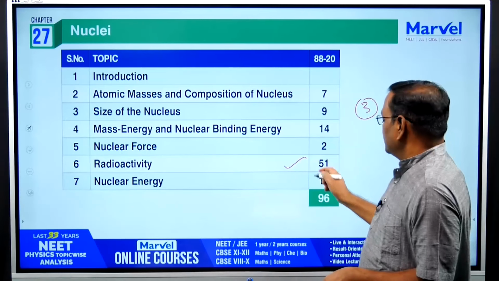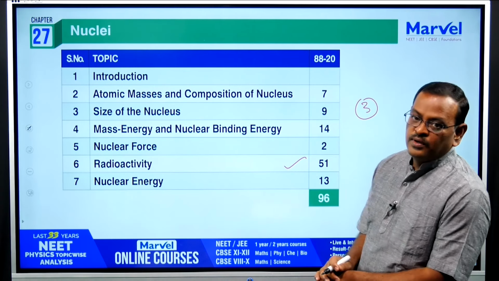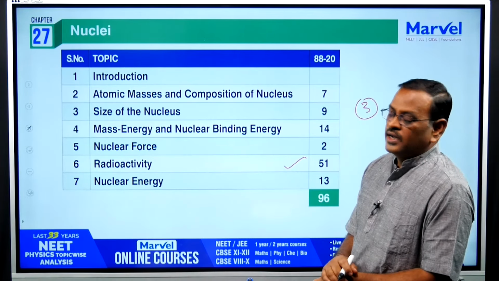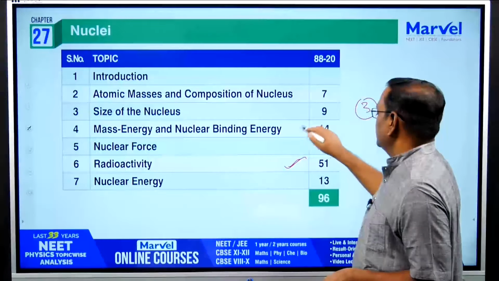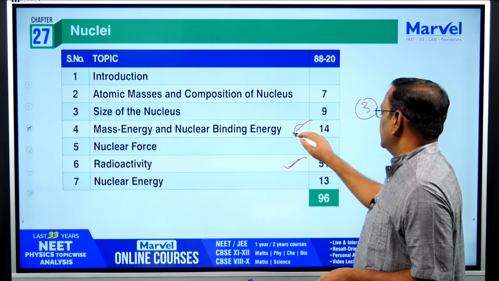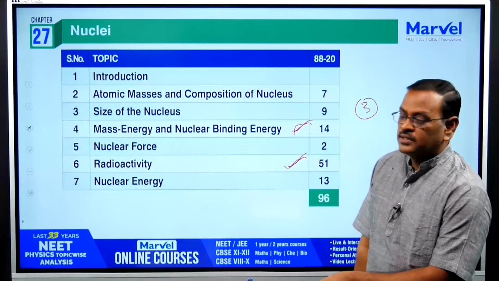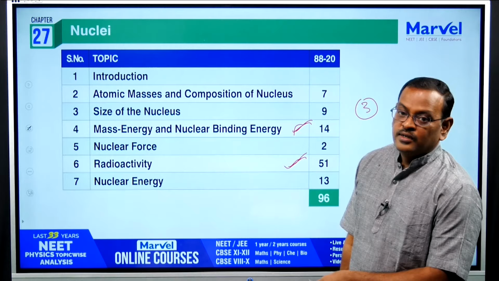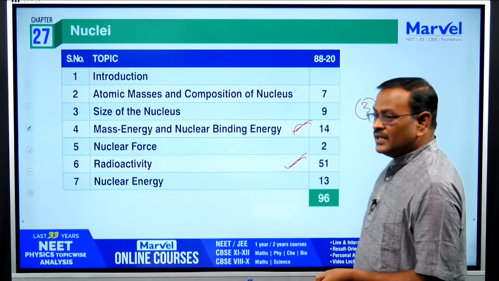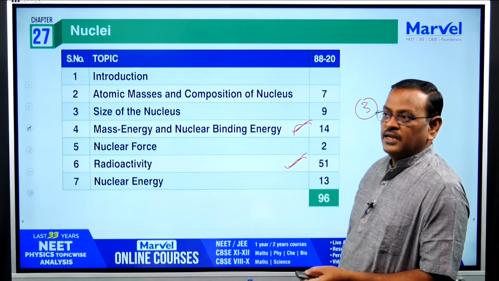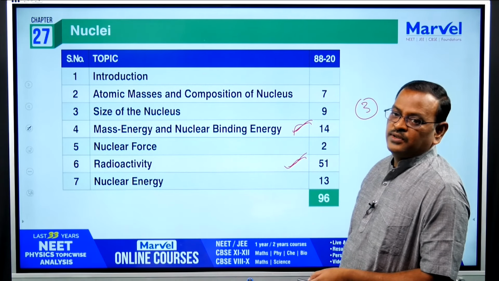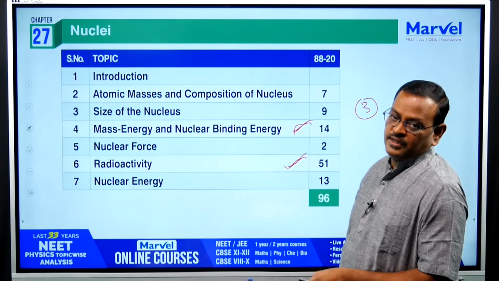Out of 96, 51 questions, around 2/3 of the questions are from radioactivity itself. So focus on all the topics, but practice these 2 topics. So atoms and nuclei, you can expect either 5 or 6 questions from these 2. Similarly, wave optics and ray optics, atoms and nuclei, these 4 topics are very, very important.